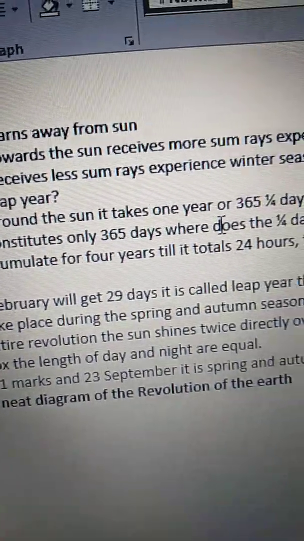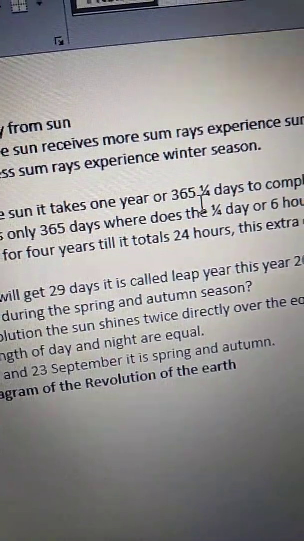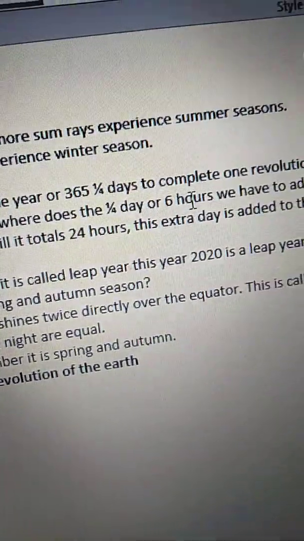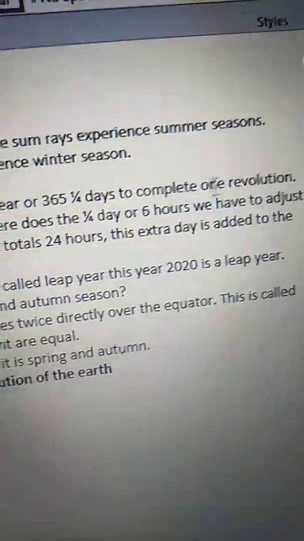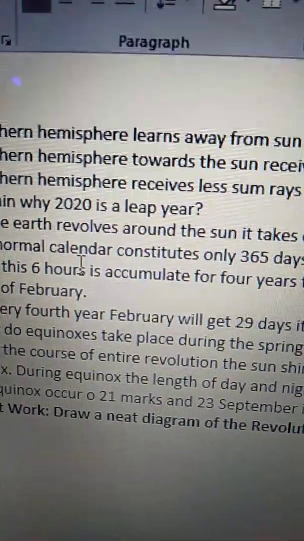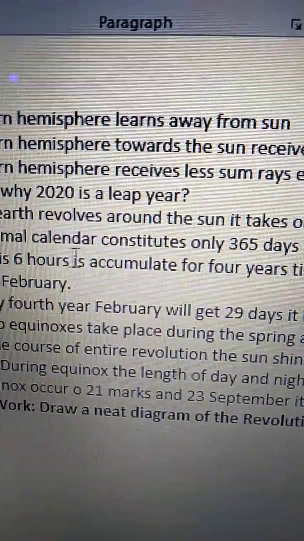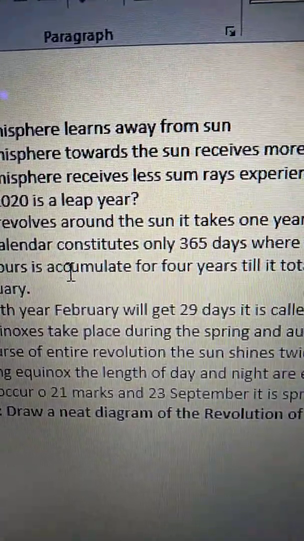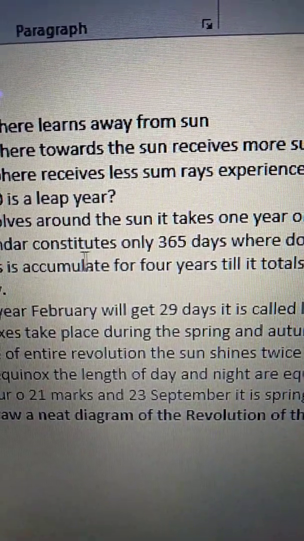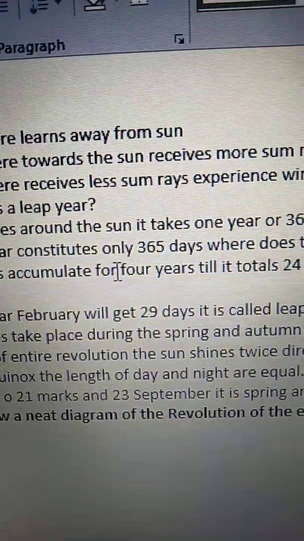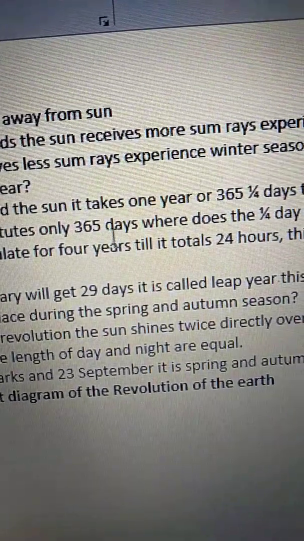It takes 1 year or 365 and a quarter days to complete one revolution. A normal calendar constitutes only 365 days.